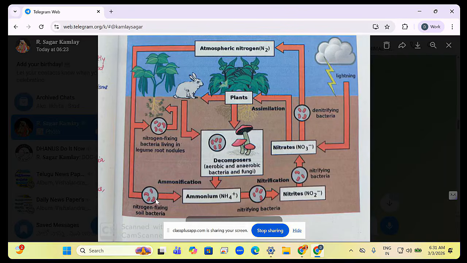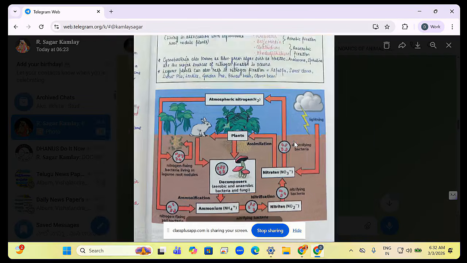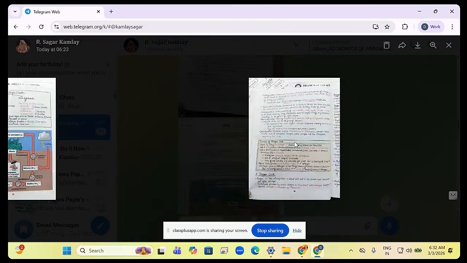Or nitrogen-fixing soil bacteria. Ammonification: so nitrogen has to be fixed by soil bacteria. Next, nitrification, by nitrifying bacteria. Like this, there will be some bacteria, or through lightning, that will be fixing it.